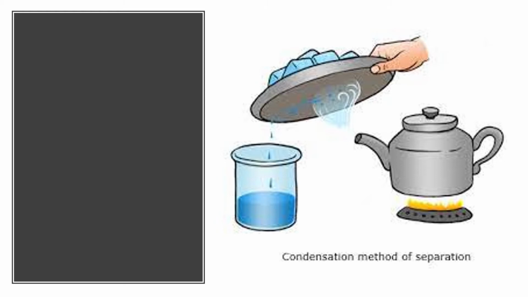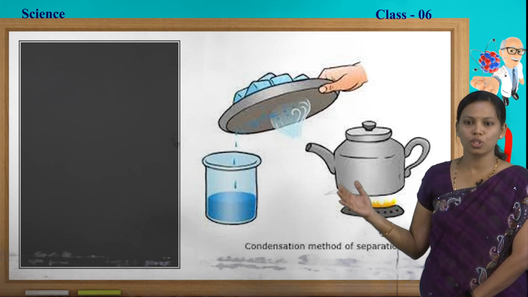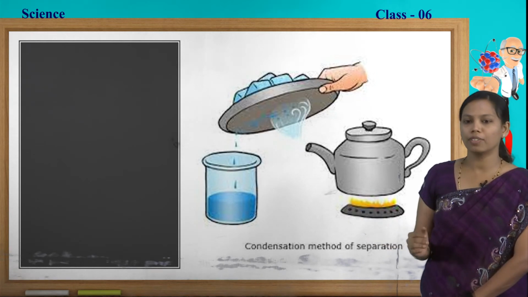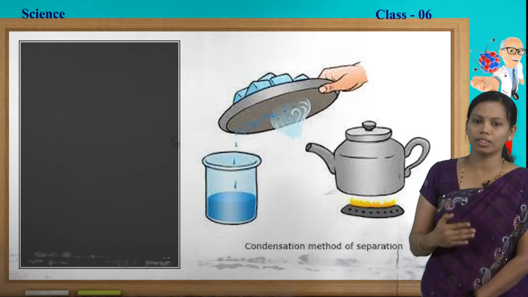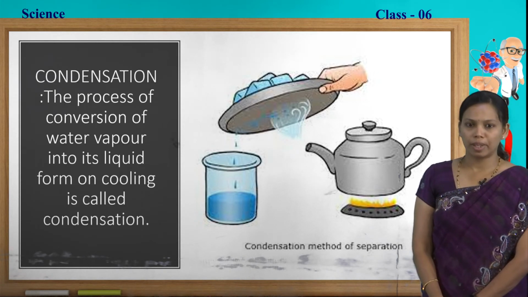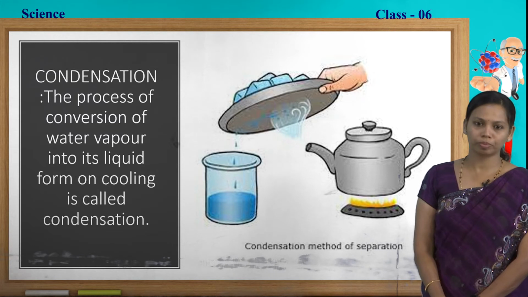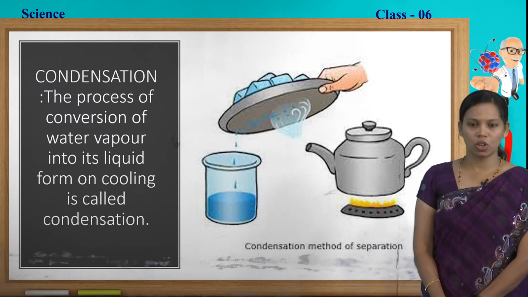When the steam touches the plate, slowly it condenses and converts into water droplets, which are collected in the beaker, so that we can convert the salt solution into salt and water. Here we will get the salt as well as water back. The process of conversion of water vapor into its liquid form on cooling is called condensation.